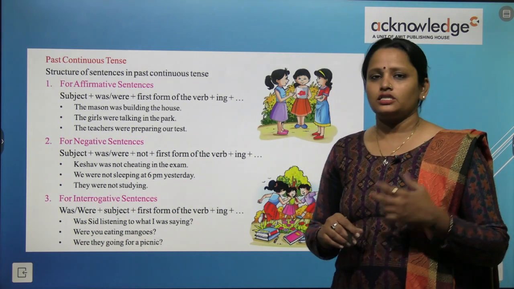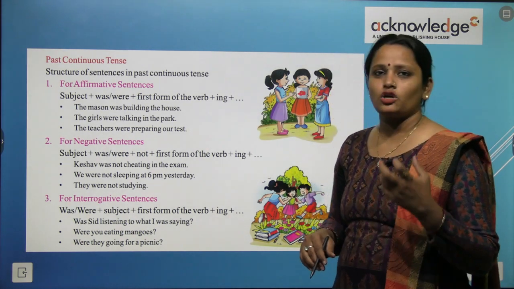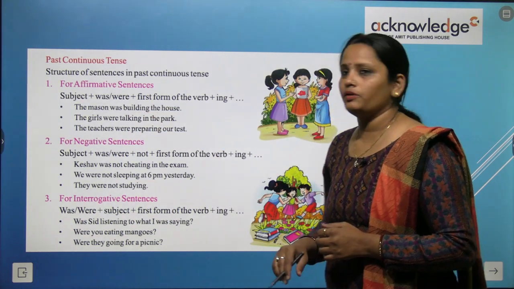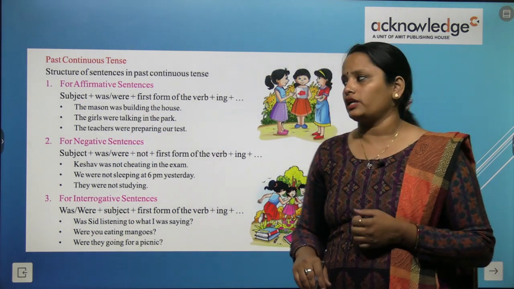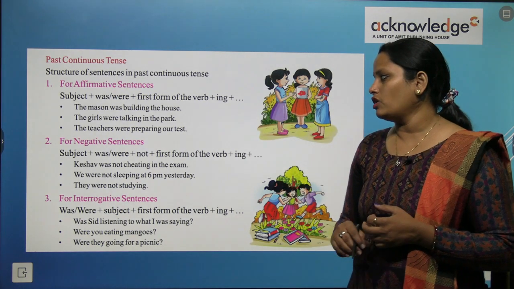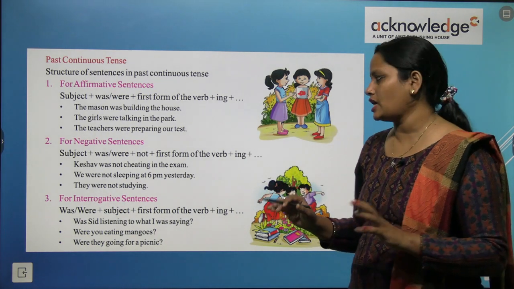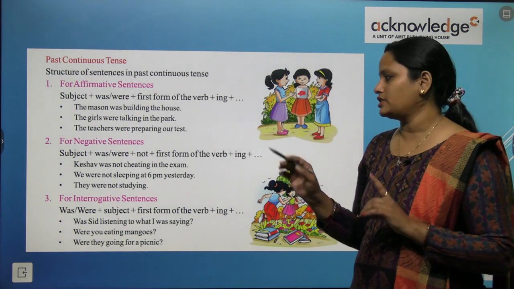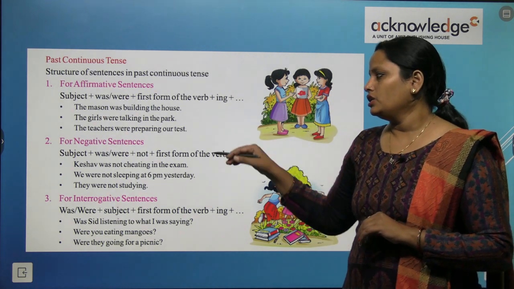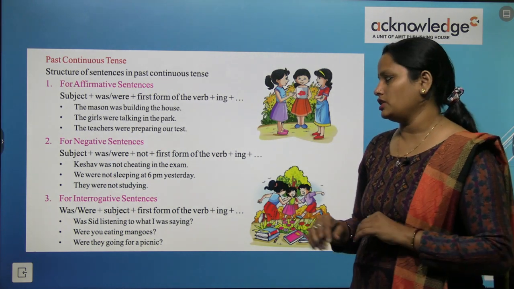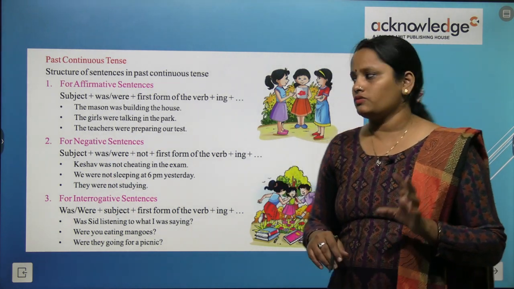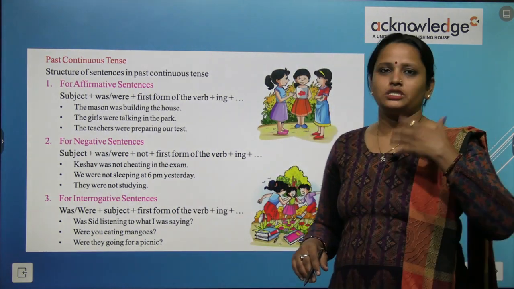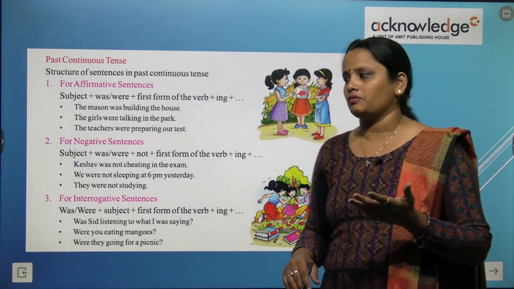फॉर नेगेटिव सेंटेंसेस, अब नेगेटिव में भी हमें सेम चीज करना है जो हमने प्रेजेंट में किया था. वॉज और वर्ब के बीच में हमें क्या लगाना है, नॉट लगाना है. So Keshav was not cheating in the examination and we were not sleeping at 6 p.m. yesterday. They were not studying. For interrogative sentences, अब interrogative sentence के लिए हमें क्या करना है, was वर्ब को sentence के starting में लगाना है.